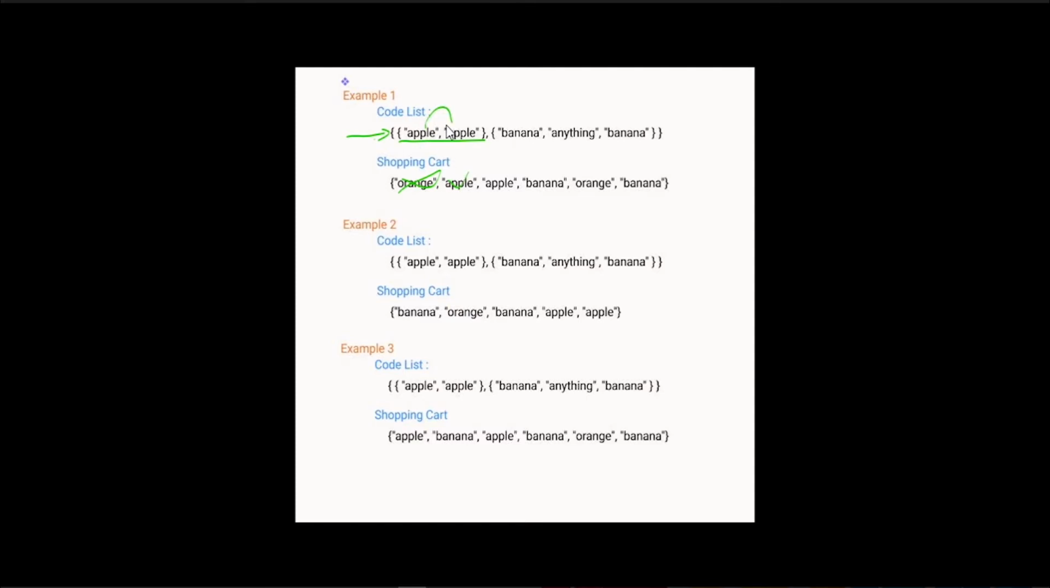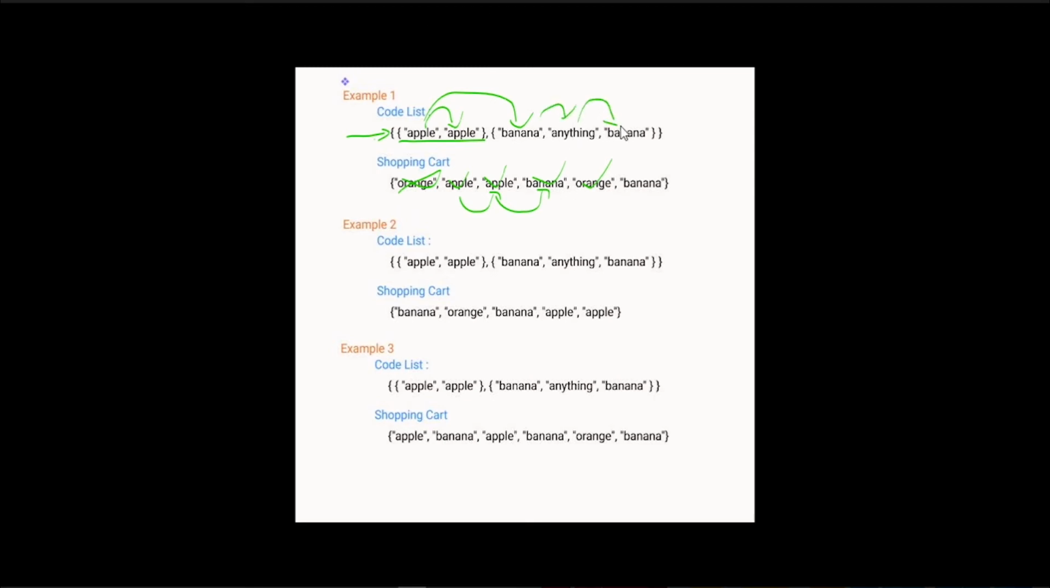Now we will increment this, and this. Now it is apple, apple, so this is also a match. Again we will increment this. Now our list is completed. Now we will increment this to this. Now our code list has an item banana, and our shopping cart also has a banana, which is right. Anything means any fruit will come, not nothing. So here orange comes, which is also right.